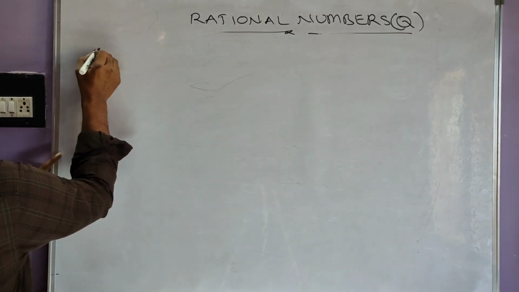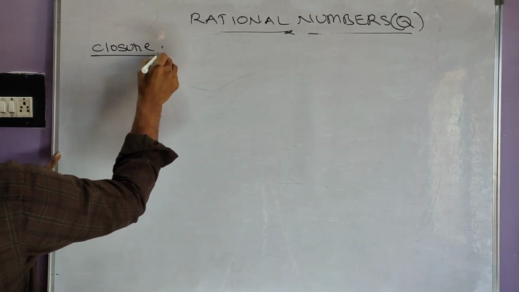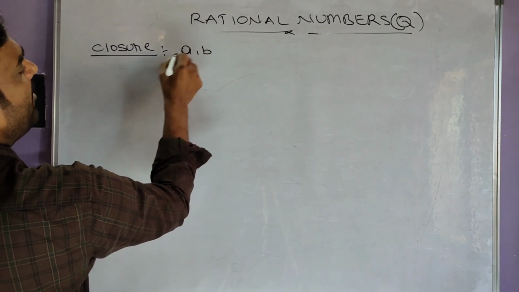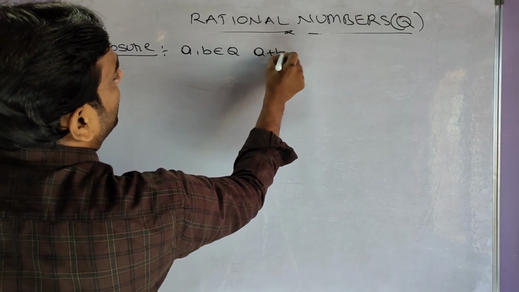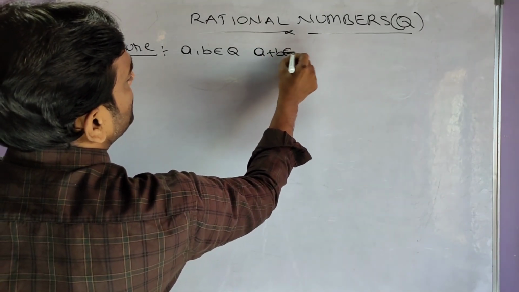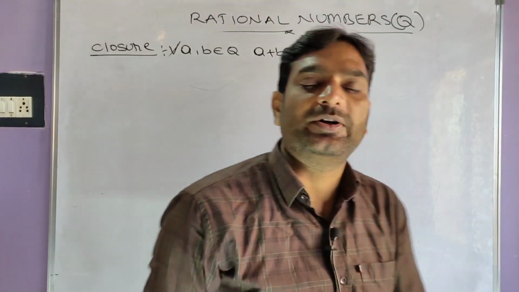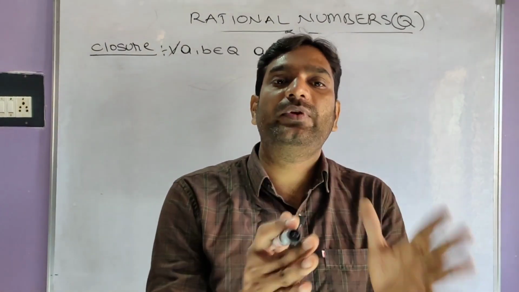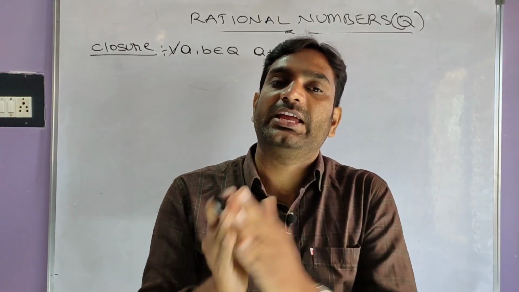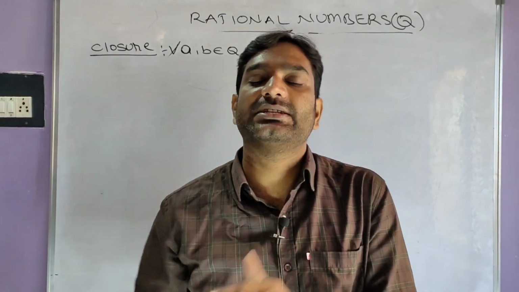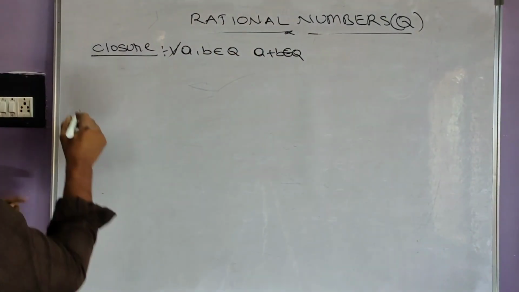For rational numbers we have to check. First of all, closure property. What is closure property? If a, b belong to rational numbers, then a plus b also belongs to rational numbers. For all a, b belonging to rational numbers, if a plus b also belongs to rational numbers, then it's the closure property. We'll check under addition.